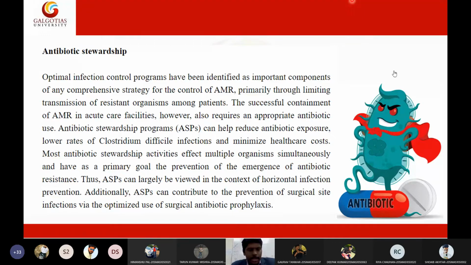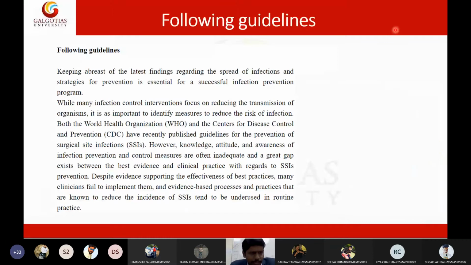So we need to keep an eye on antibiotic resistance. Then we need to follow strict guidelines given by the authorities. Authorities such as the Center for Disease Control or World Health Organization will give certain guidelines to prevent cross infections, and we need to strictly abide by these guidelines. They will give the best evidence-based, good laboratory practices, the best solutions which can be easily worked out, and we need to follow those guidelines to prevent cross infections in the community.